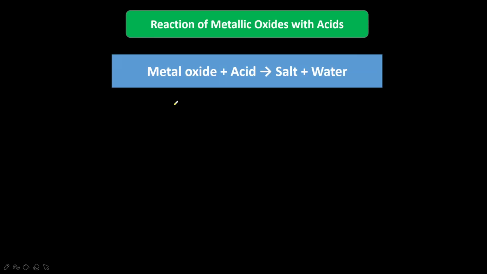Now come to the reaction of metal oxides and non-metal oxides. Metal oxide plus acid gives salt and water only.